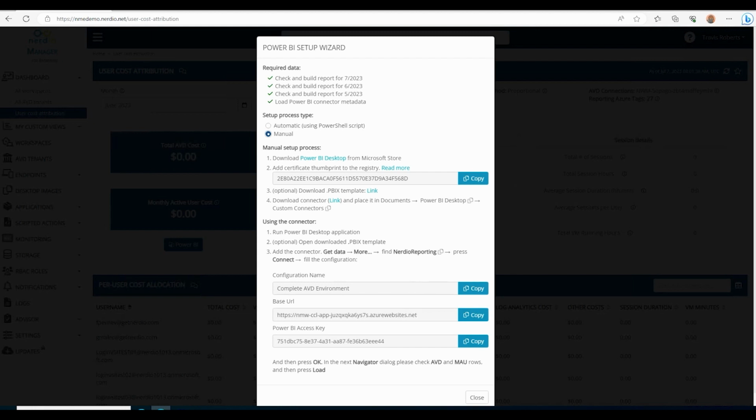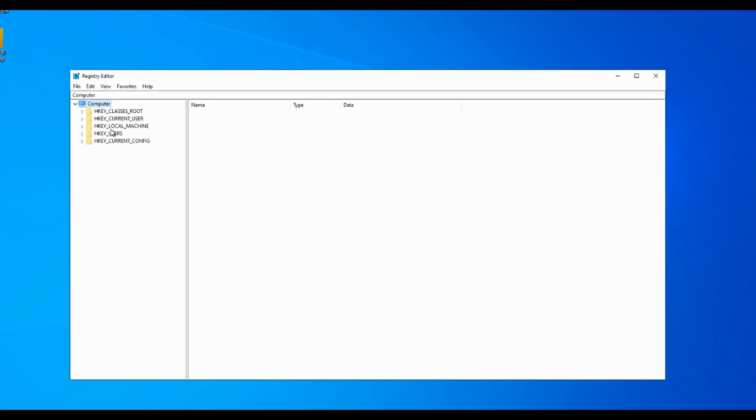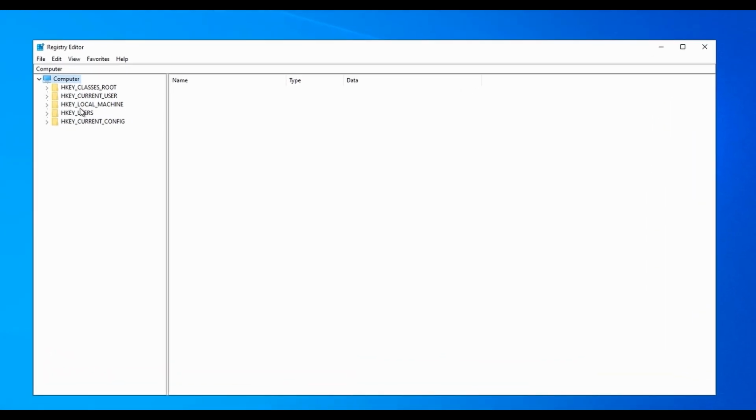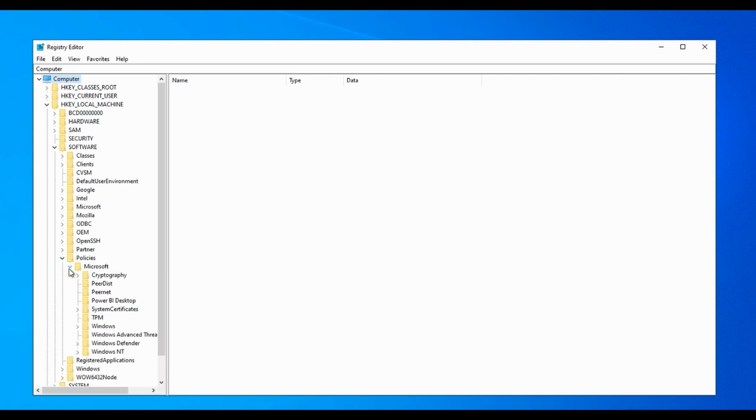Open the registry editor by typing registry editor in the search bar. Navigate to the path HKey local machine software, policies, Microsoft, Power BI Desktop. If the path does not exist, it will need to be created.